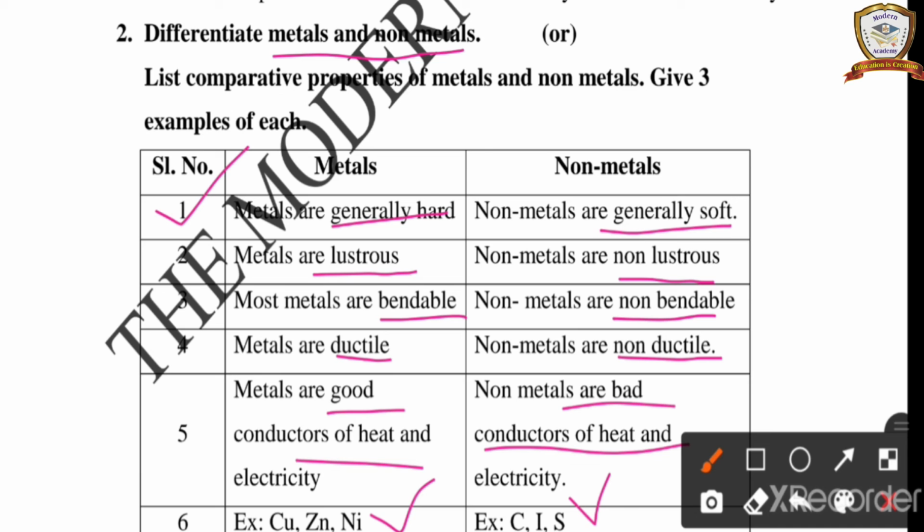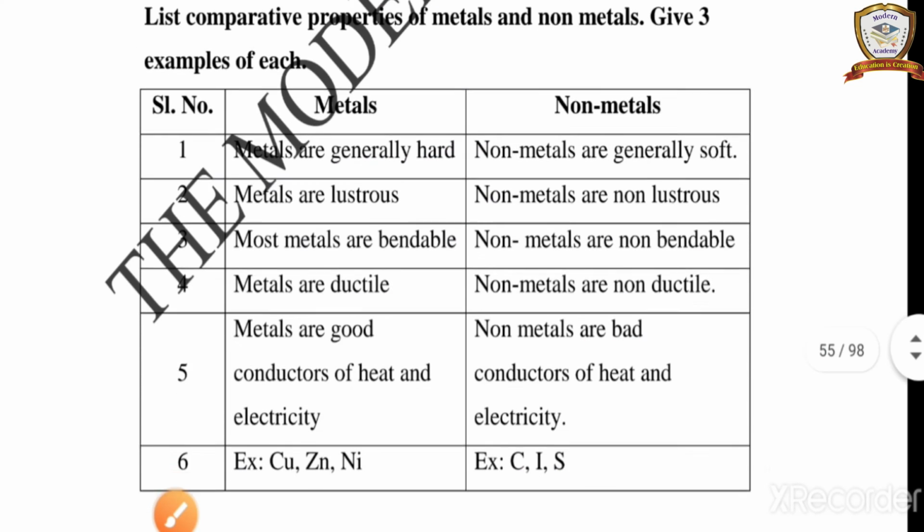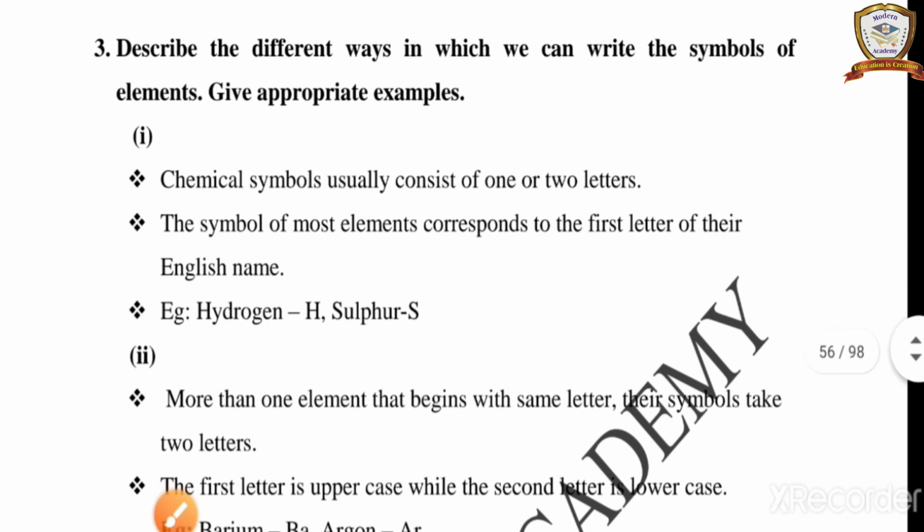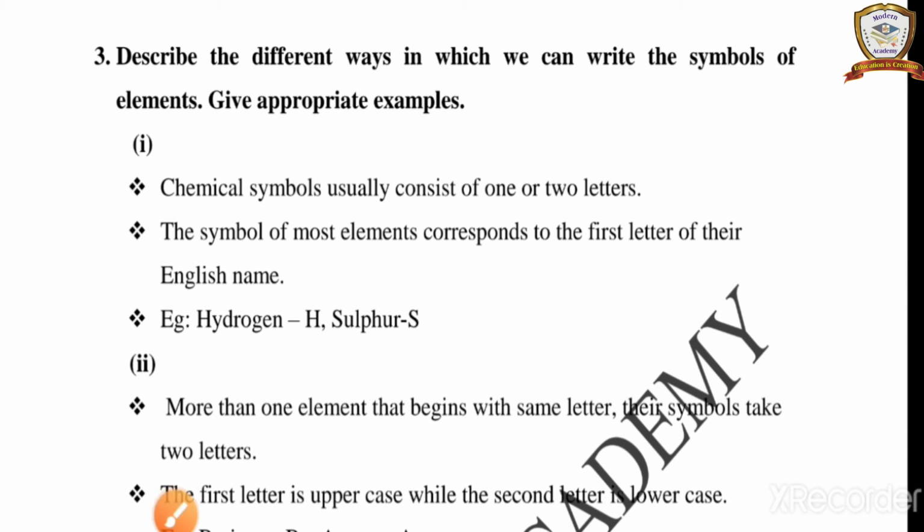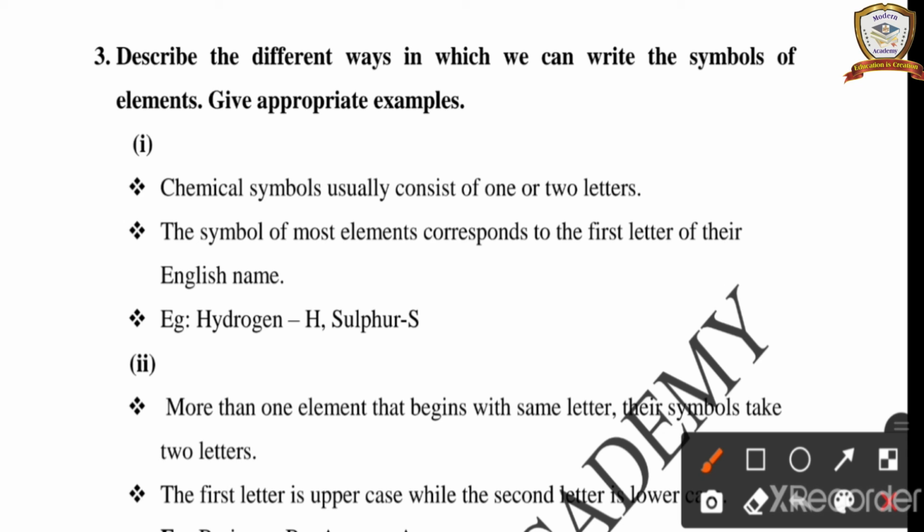First, metals are hard, non-metals are soft. Generally metals are lustrous, non-metals are non-lustrous. Metals are bendable, non-metals are non-bendable. Metals are ductile, non-metals are non-ductile. Metals are good conductors of heat and electricity, non-metals are bad conductors of heat and electricity. These are the examples of metals and non-metals. Is it clear? Next, third question, listen carefully, describe the different ways in which you can write the symbol,